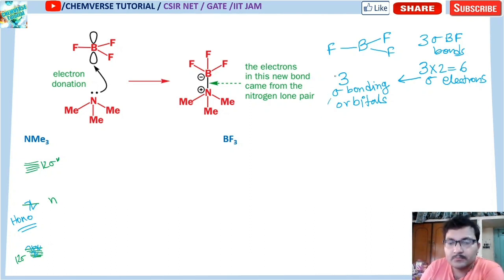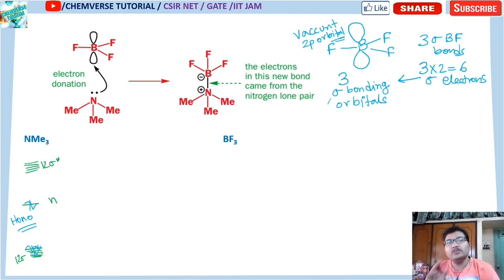Now one more thing is present here, that is your vacant 2p orbital. This orbital in the BF3 molecule will not take part in any bond, and it is not an anti-bonding one. So it is nothing but your non-bonding orbital, but vacant.